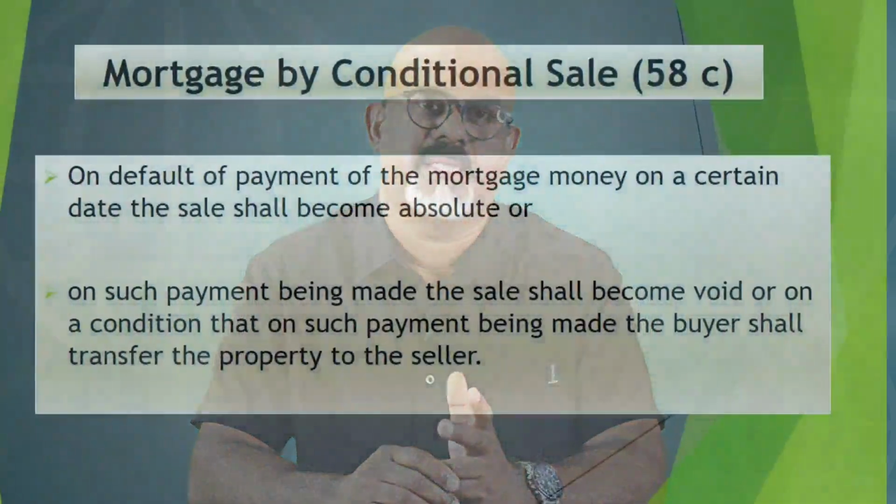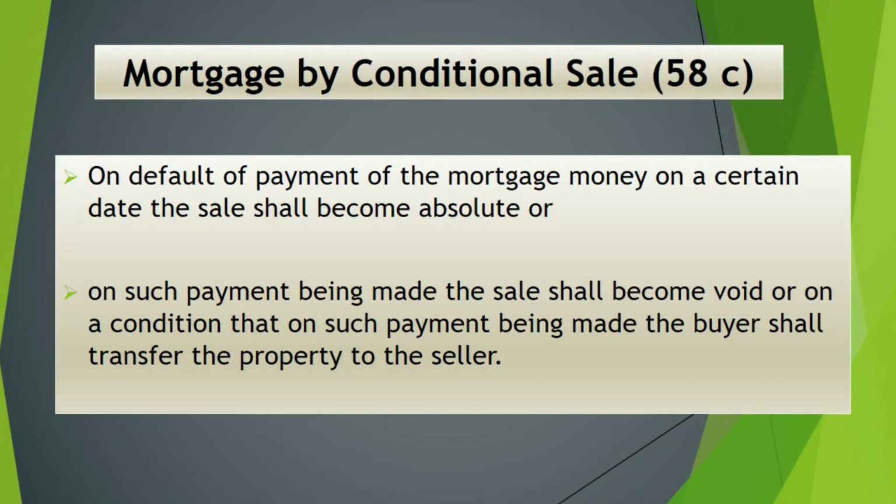This is actually a sale deed executed by the mortgager in favor of the mortgagee. Sale deed is executed, but this sale deed is not an absolute sale deed. This is a conditional sale. What are the conditions?